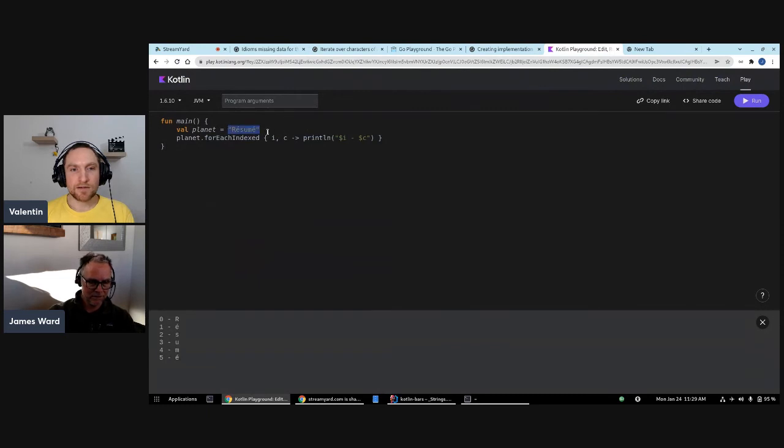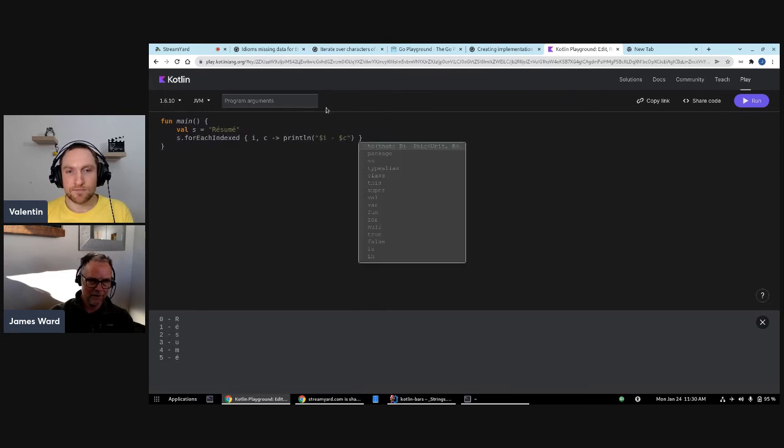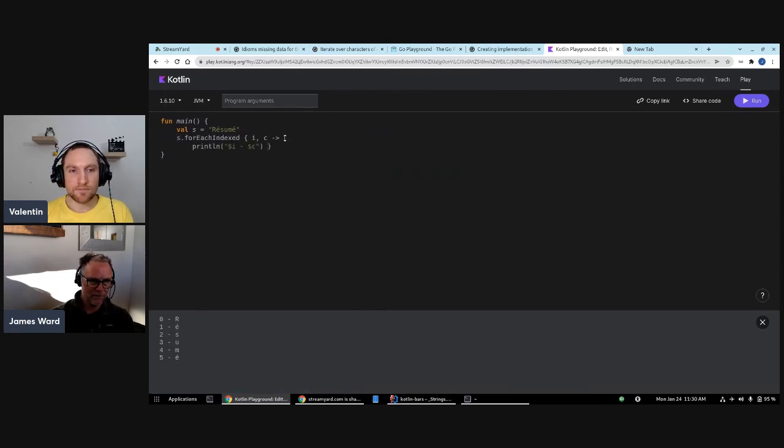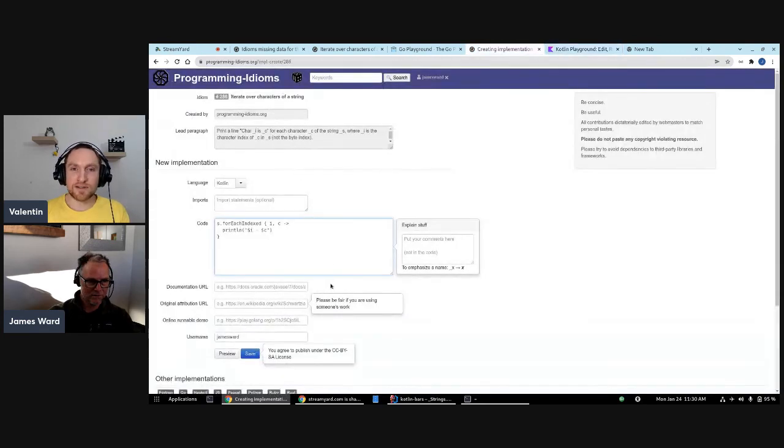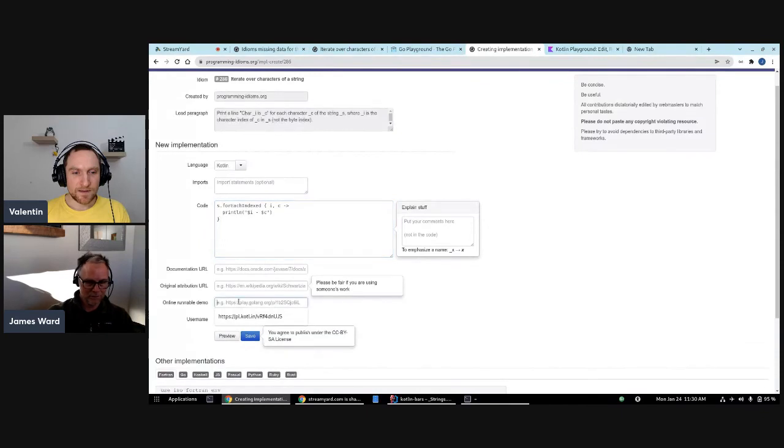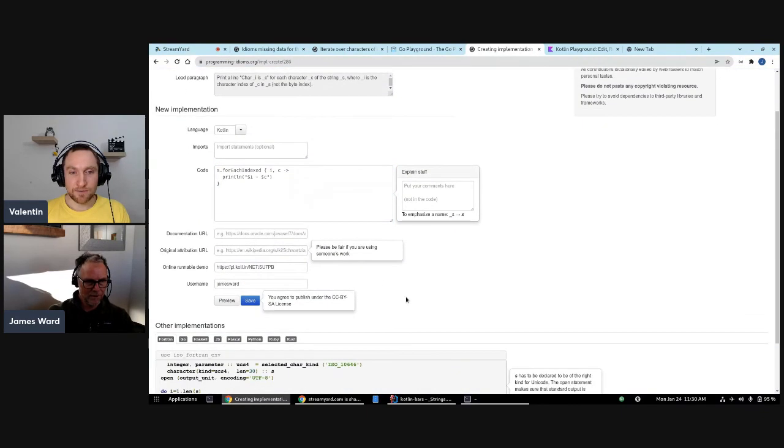And then we're going to have our link here. Let's call it example. Yes, because we have this convention inside the website, so it's better if it sticks to the variable names. True, good point. And then we'll format it how we are doing it in the example. Yes, that's right. Let's run it and make sure that it still works. Looks good. Okay, copy the link. Thank you, James. And our runnable demo link is that one. And we can save.